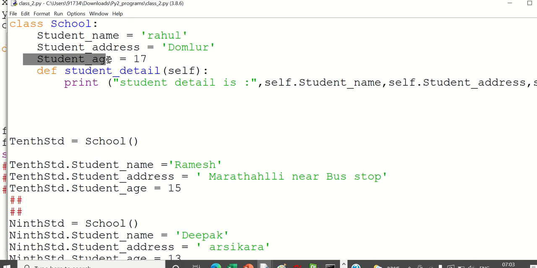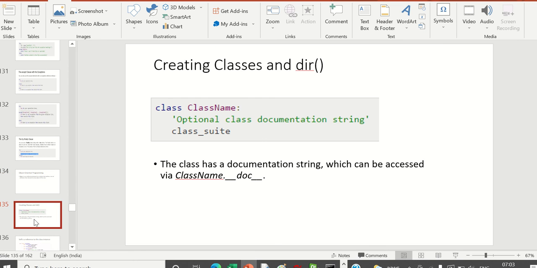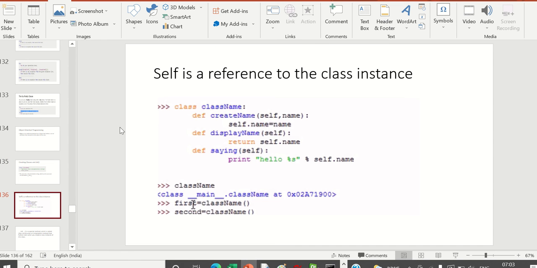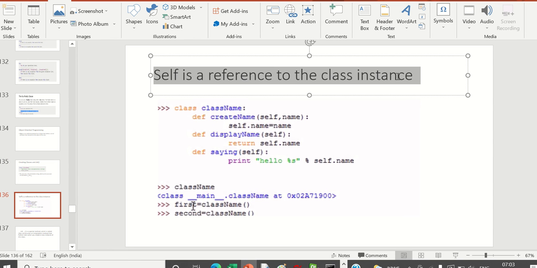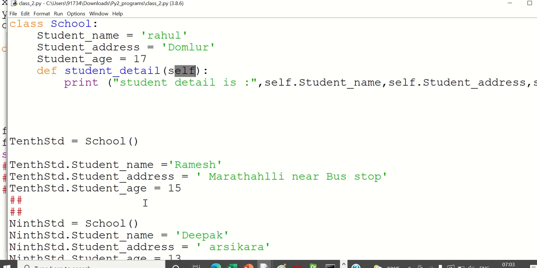Okay. Now let us see what is the use of this self. First of all, what is the definition of self? We'll see. Self is a reference to the class instance. Okay. So now here let us see.